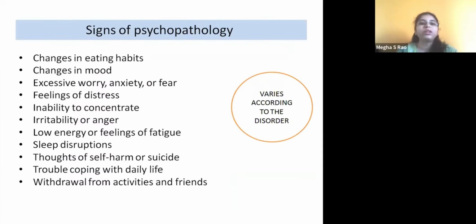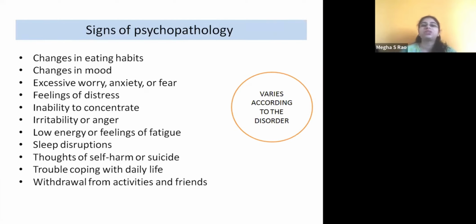And now moving on, when we say psychopathology, some symptoms are noticeable. Even though the disorders are different, sometimes we may get to know that, okay, my child is showing some symptoms, and those symptoms can be common to a variety of disorders.